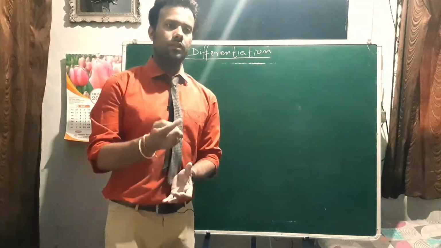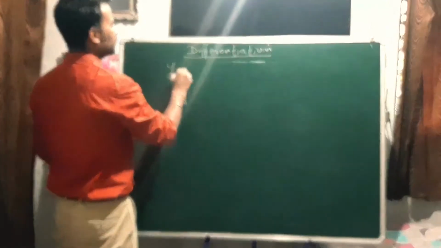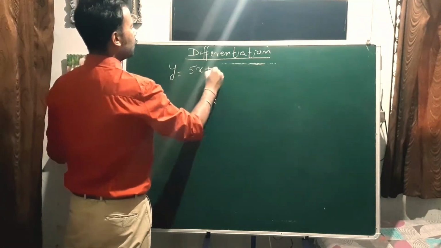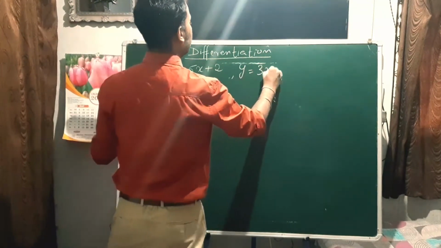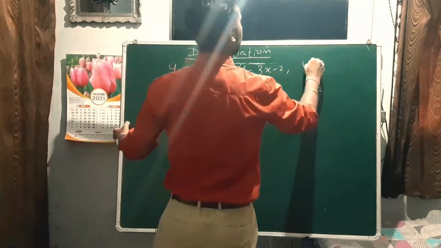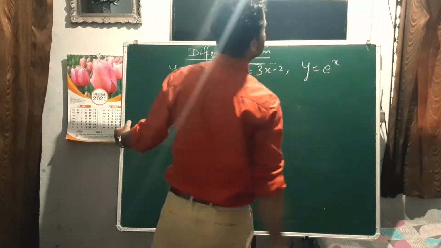Let's start with an example. Let's take an equation. Let's say y equals 5x plus 2, or y equals 3x minus 2, or y equals, let's say, e to the power x.